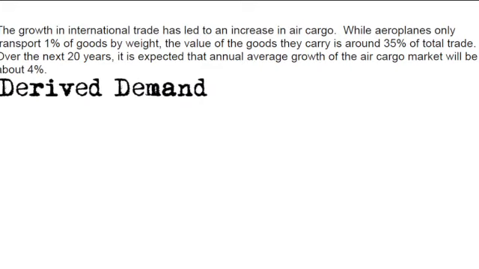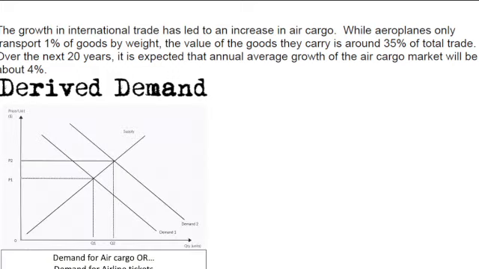A lot of these points all link to derived demand, and for the students who did well in this 15 marker, they highlighted derived demand. And it is a perfect diagram that you could also be using, and you can use it for a couple of the points, but you don't need to. You just need to draw it once and then kind of refer to it in your other points.